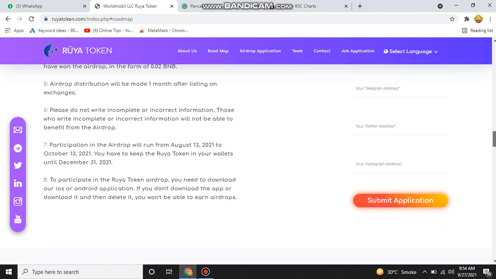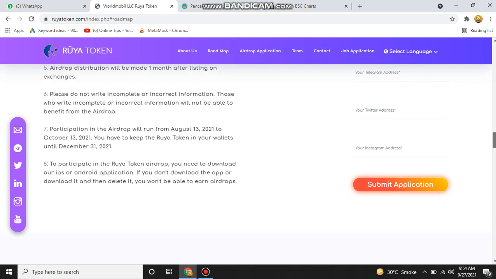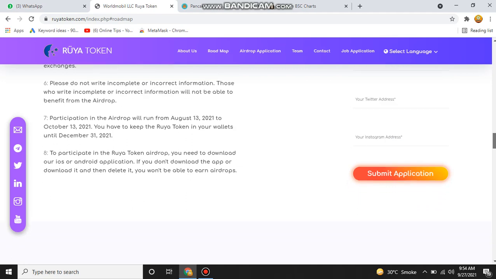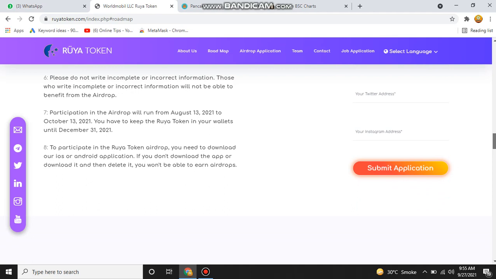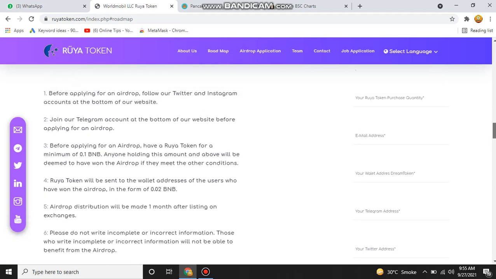The participation in the airdrop will run from 13th of August 2021 to 13th of October 2021. So this is the 2 months of time. You have to keep the ROI token in your wallet until 31 December of 2021. To participate in the ROI token airdrop, you need to download our iOS or Android application. If you don't download the app or download it and then delete it, you would not be able to earn the airdrop. So you can submit your application here.